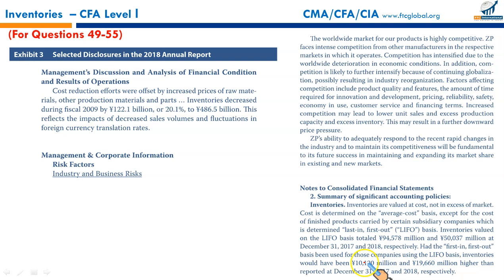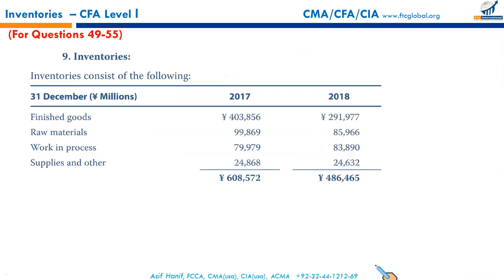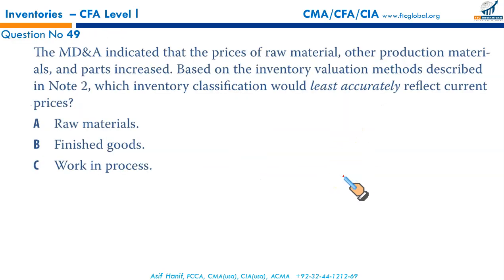In fact, these numbers represent your LIFO reserve at these respective years, because this represents the difference between FIFO and LIFO based inventories, and this is what you call LIFO reserve. Now, this is the detail given: finished goods for 2017, and raw material, work in process and finished goods for 2018.